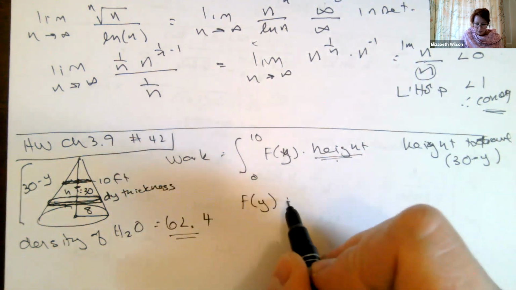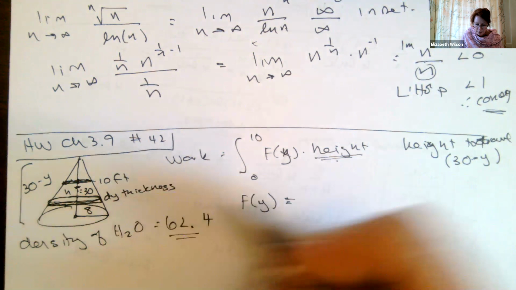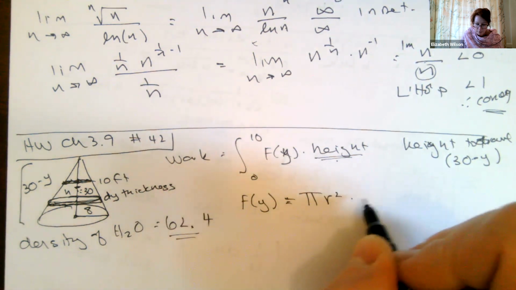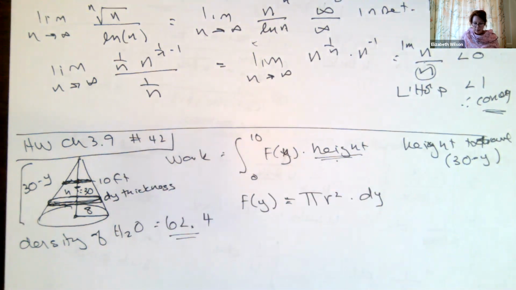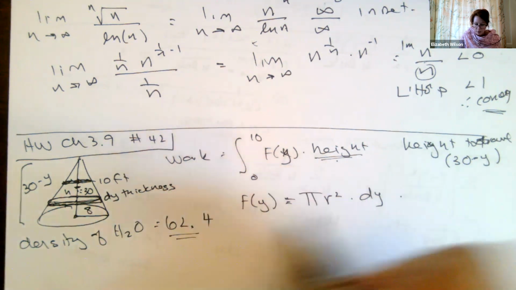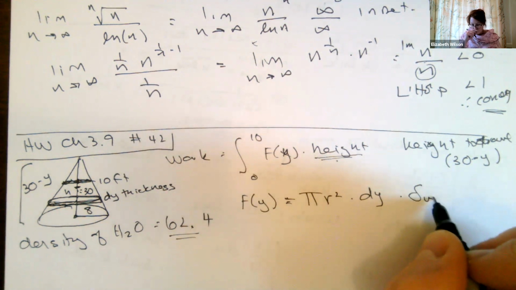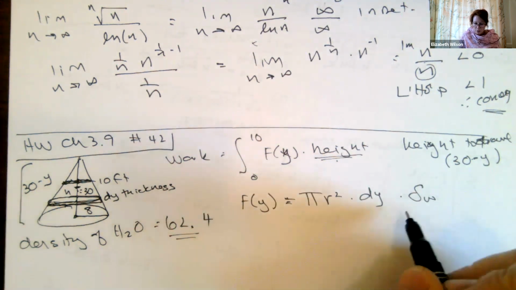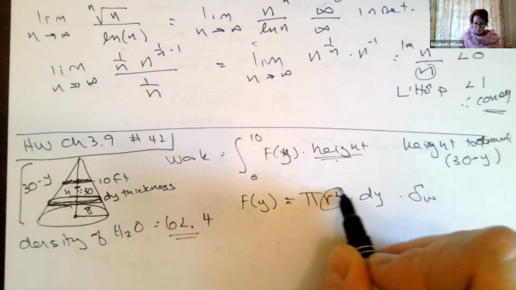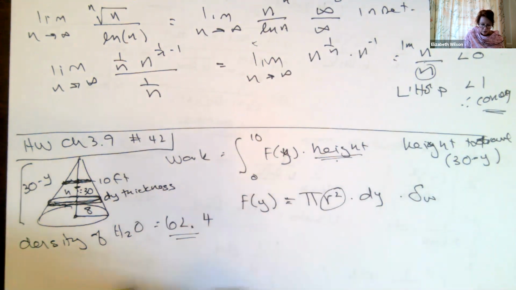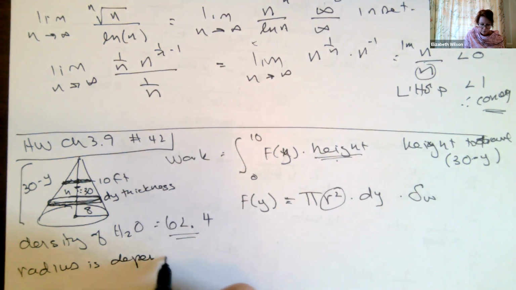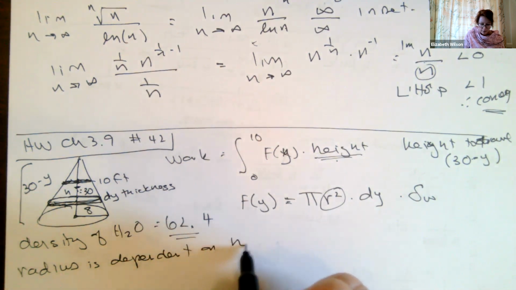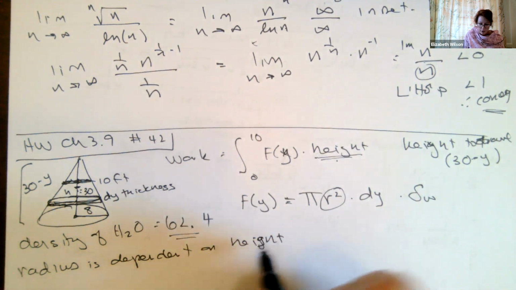Okay, so I've got this cross-sectional area, which is pi r squared, times our thickness. That kind of gives us our volume. And then the force is going to be times our weight density of the water. This is our delta, for the density of the water. But this part right here, our radius, is going to change. It is dependent on the height, on our y position.